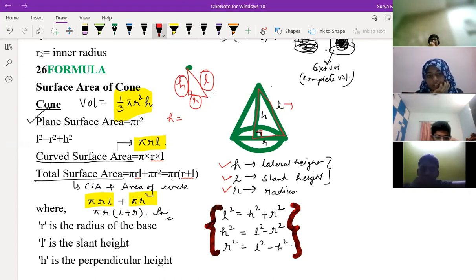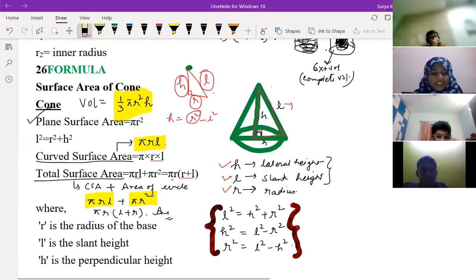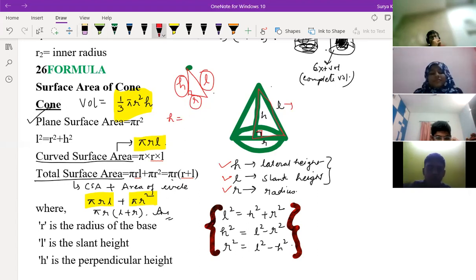H is R square minus L square. Means, small thing, I think L square minus R square. Yeah, L square minus R square. I am asking H. It means L square minus R square, I should write root over here. Correct?